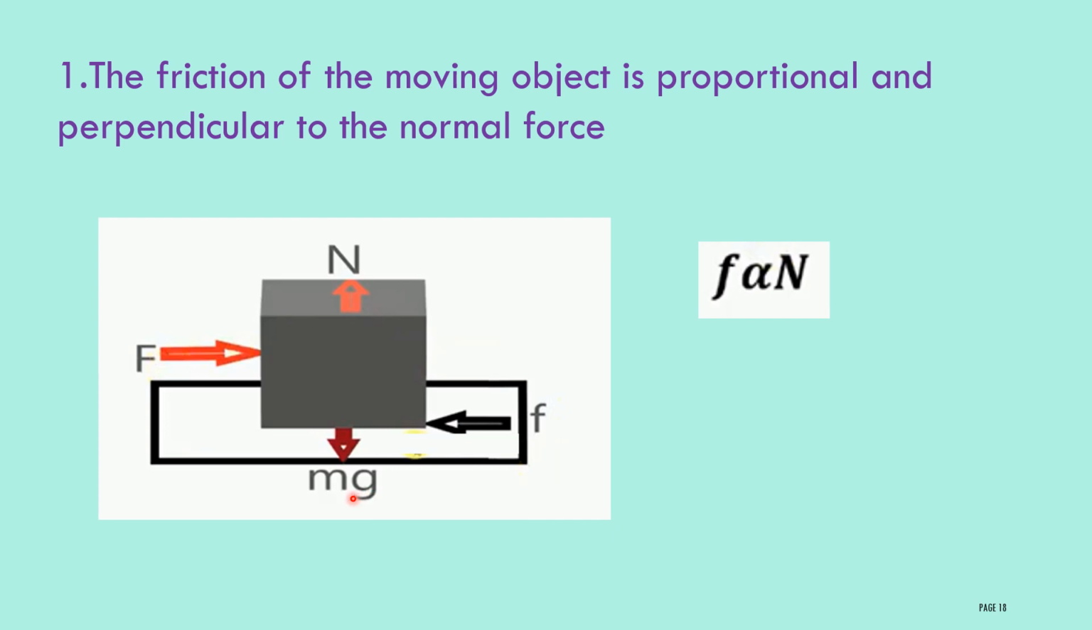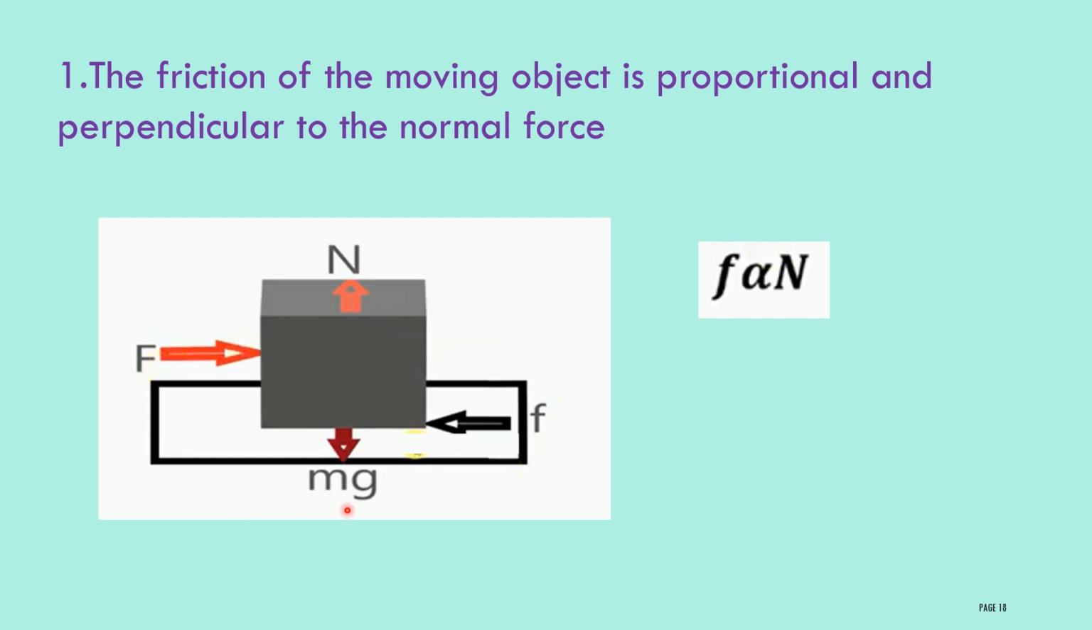This force always acts vertically downward. Then here, opposite to this force, one more force acts on the object, vertically upward. That force we will call the normal force.